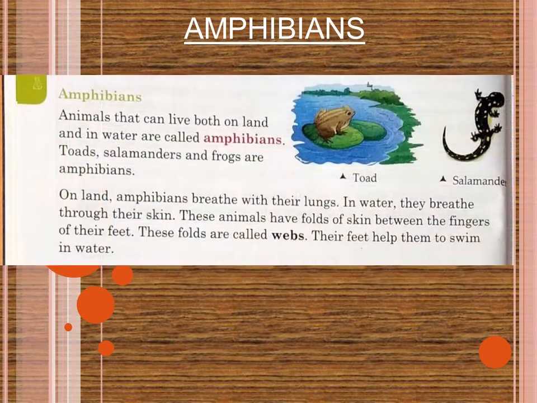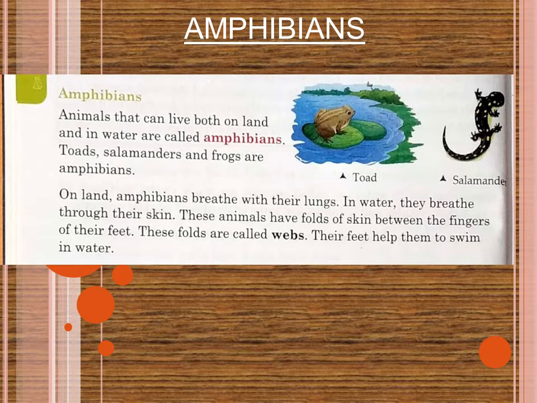Regarding amphibians, what is the feature? What is the definition of amphibians? Animals that can live both on land and in water are called amphibians. The most important examples are toads, frogs and salamanders. These are the examples of amphibians.